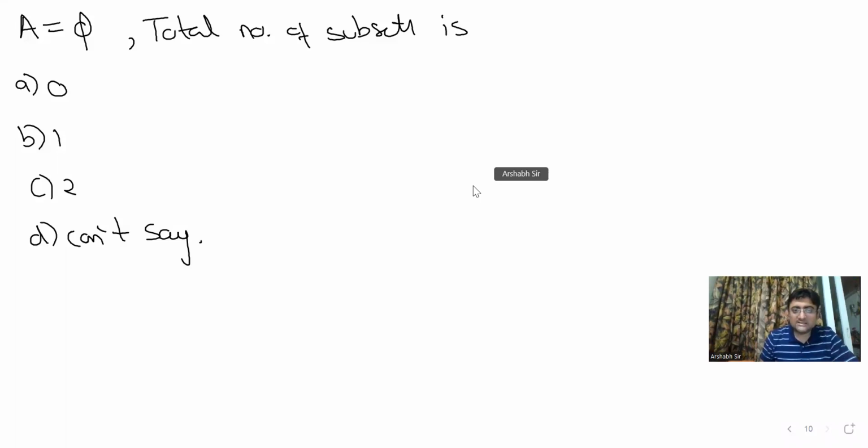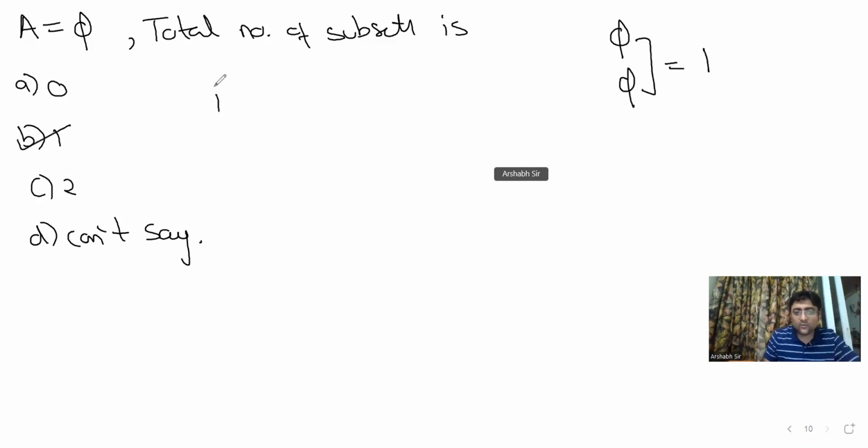Very good. Basically, if you have a null set, recall what are the possible subsets of a set. एक तो null set होता है and the set itself, right? Now in both the cases, these two are the same thing. So basically it's only one subset.